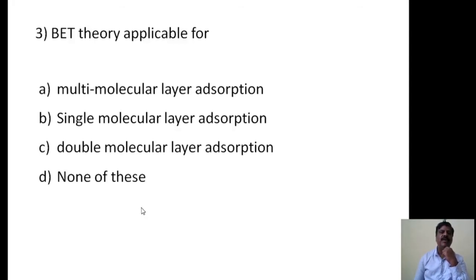You have to choose the correct option. The answer for this question is A option, multimolecular layer adsorption. Langmuir is applicable for only single molecular layer adsorption.